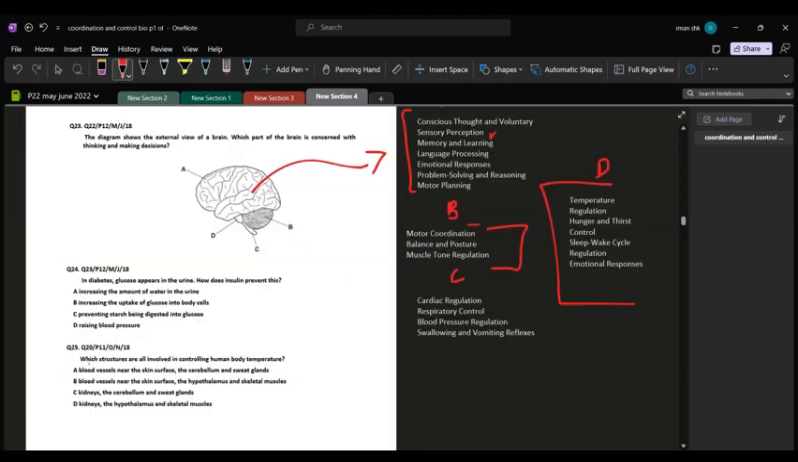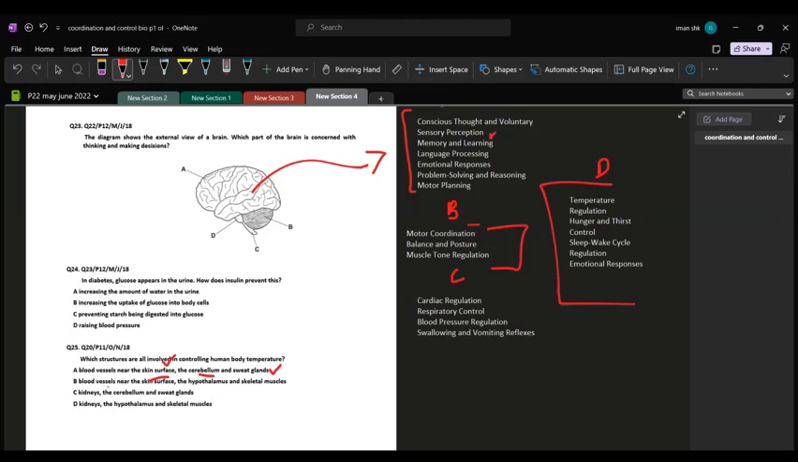Question number 25. Which structures are all involved in controlling human body temperature? Option A, blood vessels near the skin surface. Yes, this is true. The blood vessels near the skin surface will either constrict or dilate according to the temperature. The cerebellum, this is not true because it is not directly involved in regulating the human body temperature. It is the hypothalamus that is involved directly. The cerebellum has the following functions: motor coordination, balance and posture, muscle tone and regulation. And sweat glands will obviously produce more sweat or be deactivated in cold conditions.